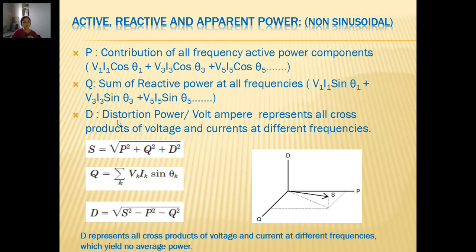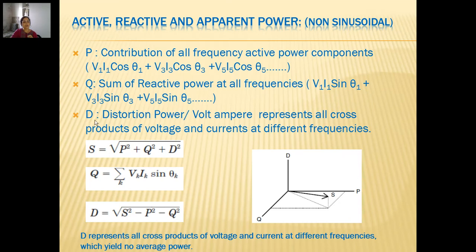Whereas a new concept of distortion power comes into picture, because now when we are taking only V3 I3 sin theta 3, we are imagining as if this frequency component is restricting itself only to have this product as V3 I3 sin theta 3.